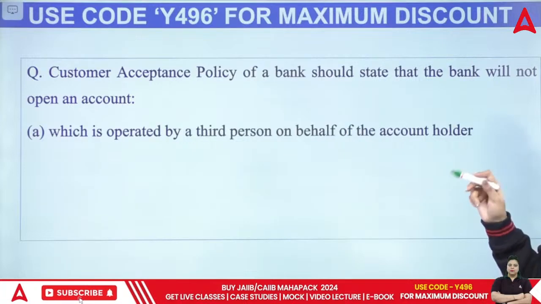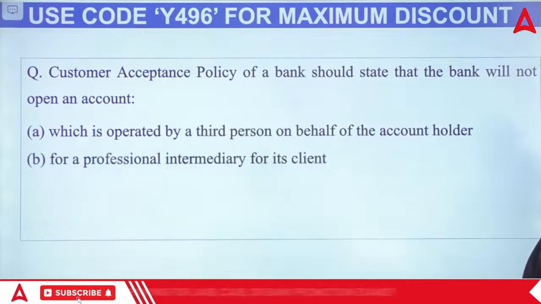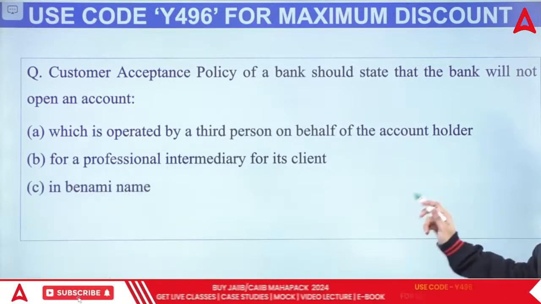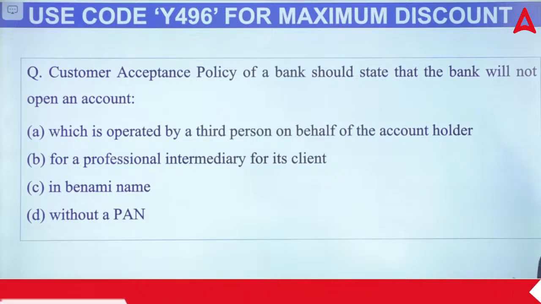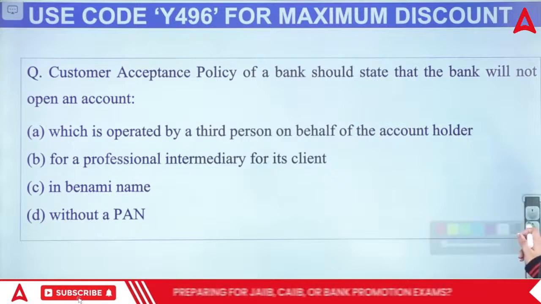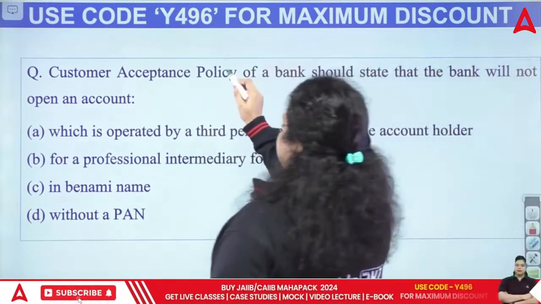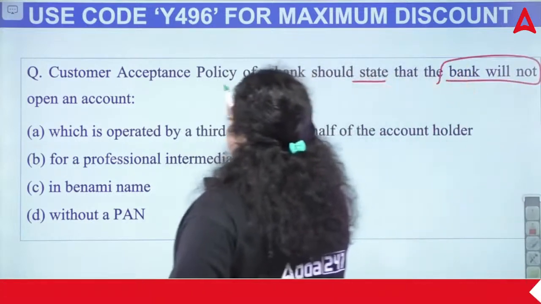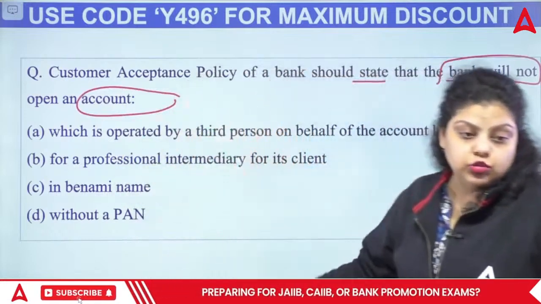First, which is operated by a third person on behalf of the account holder. Second, for a professional intermediary for its clients. Third, in Benami name. And fourth, it is without a PAN card. So which of the following is the situation in which the bank cannot open the bank account? The customer acceptance policy of a bank should state that the bank will not open the account of a customer if which of the following situations will be there?